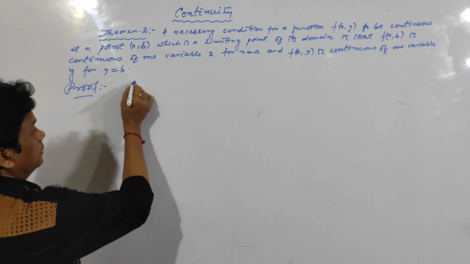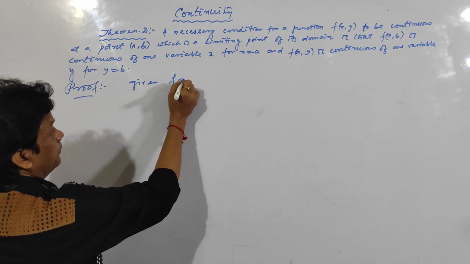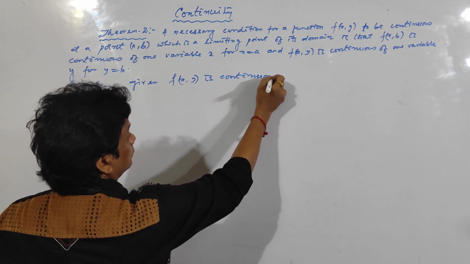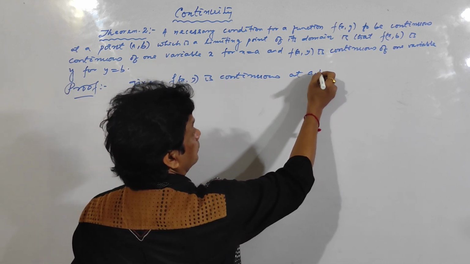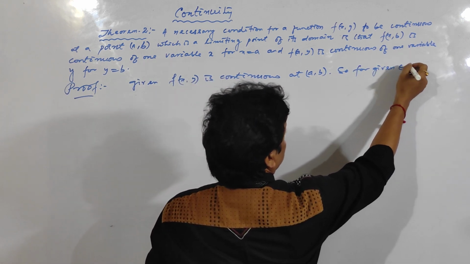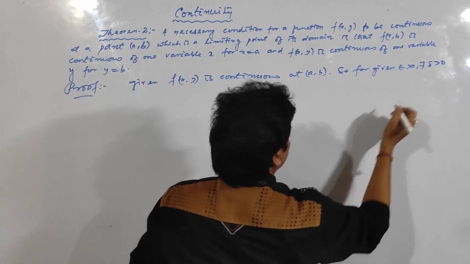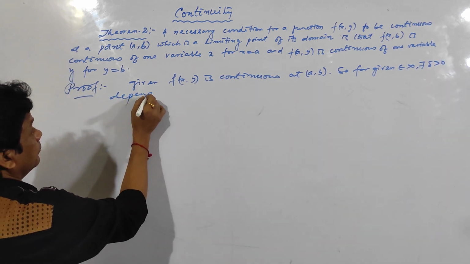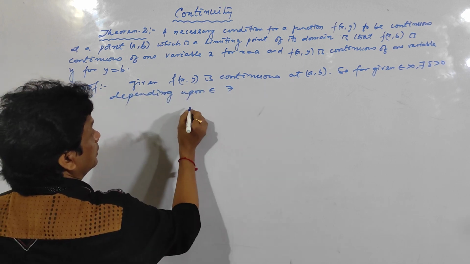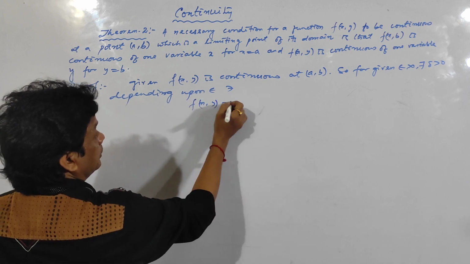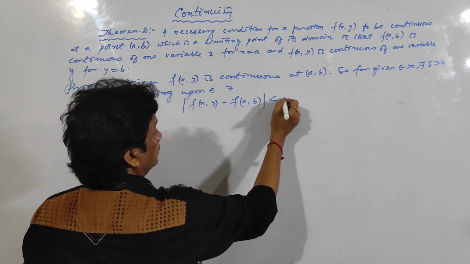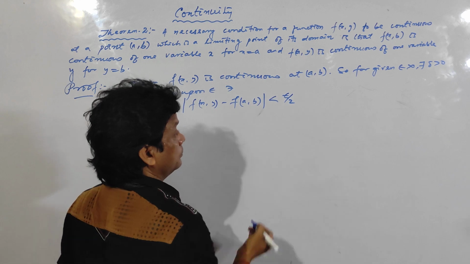So first of all, it is given that the function f(x,y) is continuous at (a,b). So for given epsilon greater than 0, there exists delta greater than 0, depending upon epsilon, such that mod of f(x,y) minus f(a,b) is less than epsilon by 2.